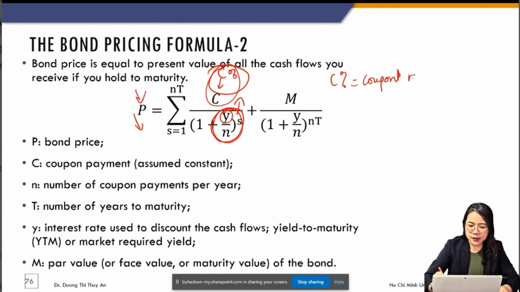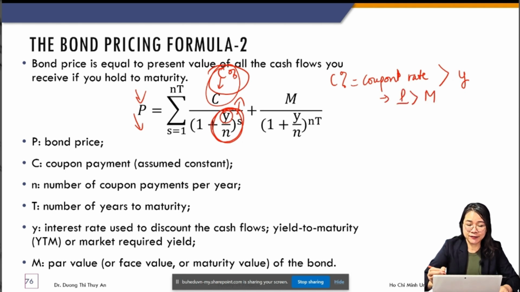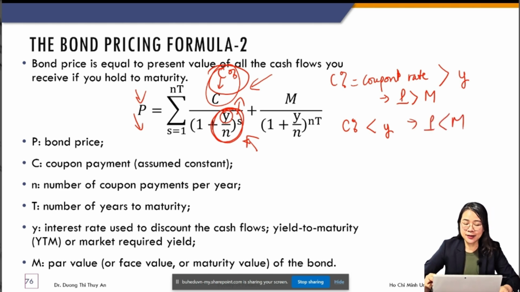In order to distinguish with C, coupon payment. So when the coupon rate is larger than the YTM, we have a premium. Then the P is greater than face value. And vice versa. When you have C smaller than YTM, what does that mean? It means you earn less than what you discount. So you have a discount. Then the P is smaller than face value. That is the principle. Please bear that in mind. Keep that in mind.